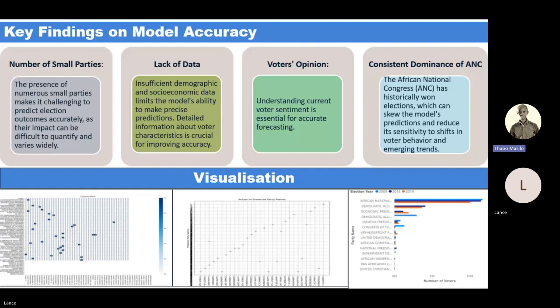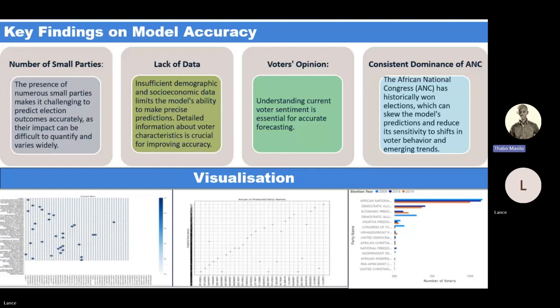Below are visualizations generated from the random forest classifier. The confusion matrix shows a high false negative rate, revealing the model's weakness in identifying specific parties. This weakness is reflected in the overall accuracy of the model. The second graph is actual versus prediction. While most party predictions align with expected outcomes and follow a linear trend, some data points deviate from these patterns. This deviation may be due to an imbalanced data set, which impacts the model accuracy.